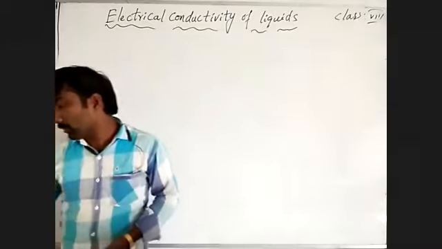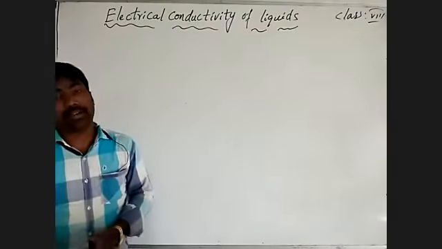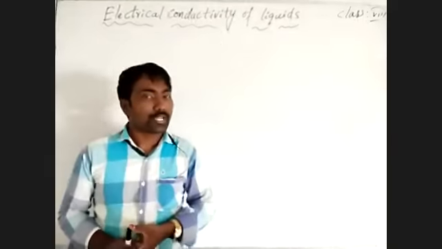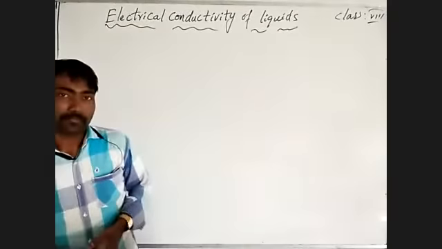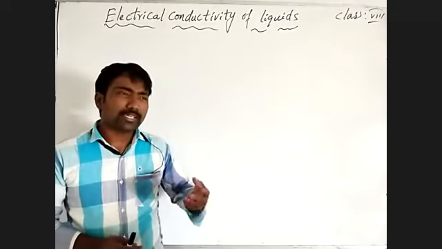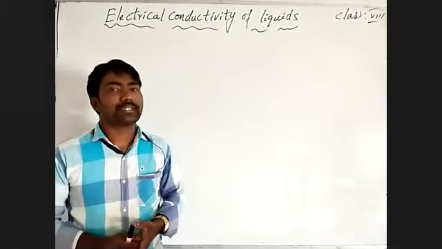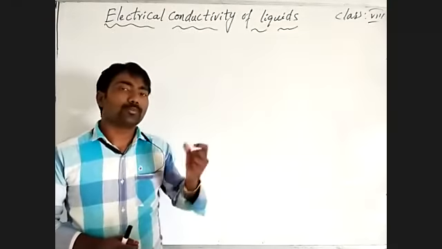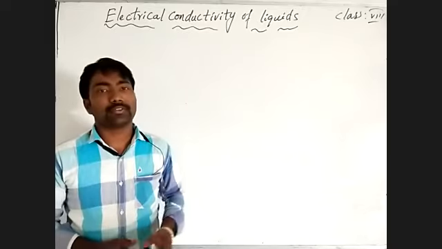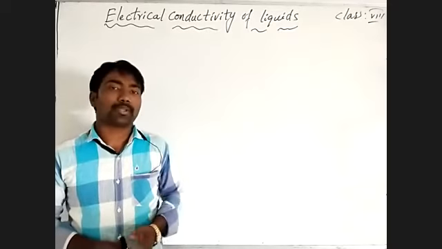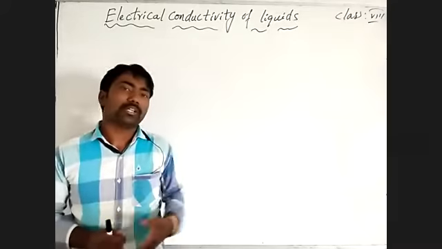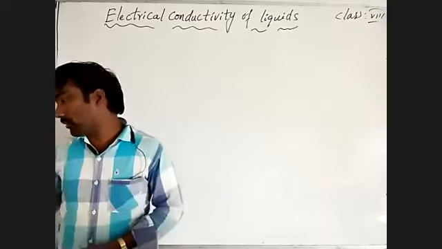We also observed how to identify electrical conductivity in a potato, that is, in vegetables and fruits. For that we discussed one of the best activities, using a potato, to see how electric current is allowed through potatoes or vegetables. After that, we also learned how to prepare our own cell.